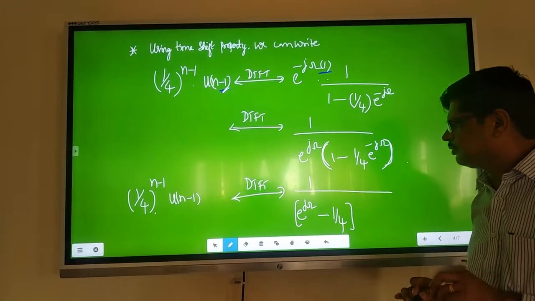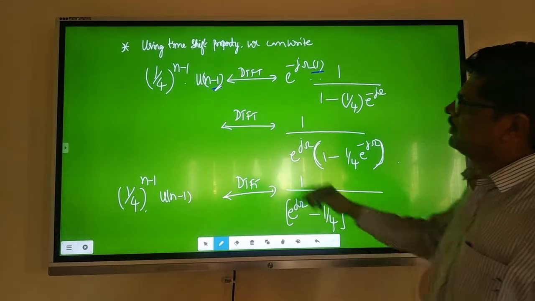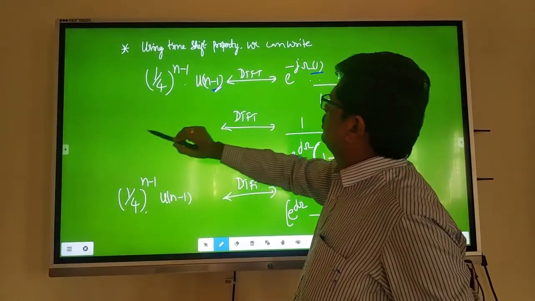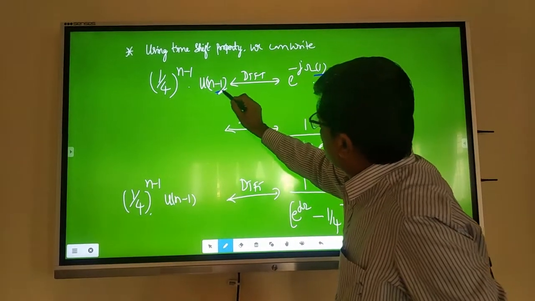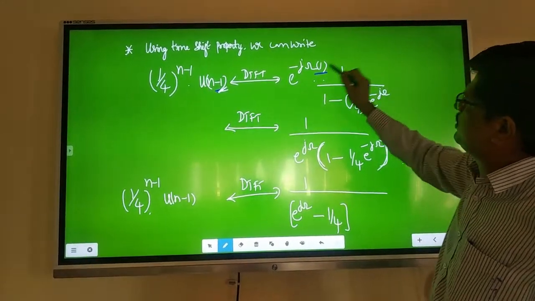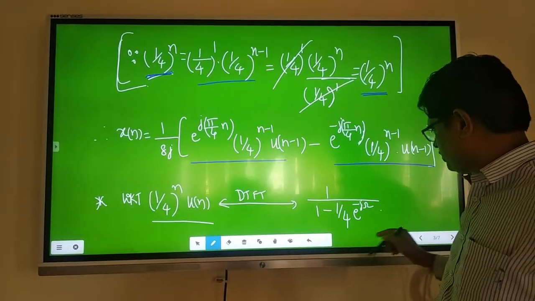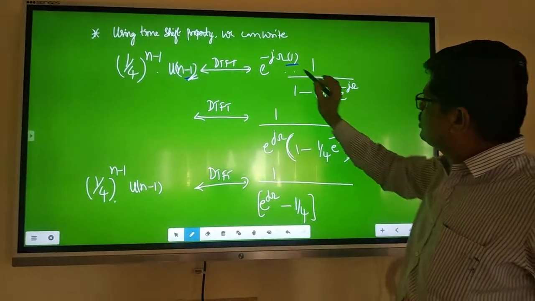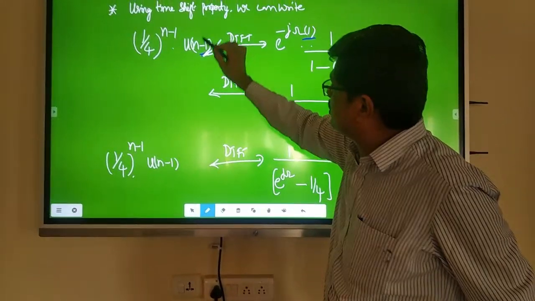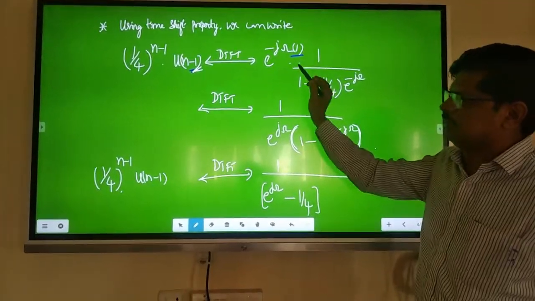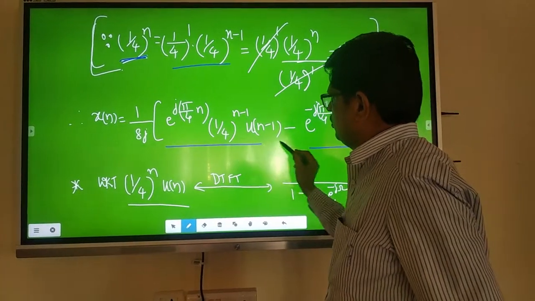That's the property, the time shift property. What does it say? The DTFT of this is nothing but, whatever shift is there, that shift you have to write, multiplied with the x of e power j omega. x of e power j omega is 1 by 1 minus 1 by 4 e power minus j omega, like your previous one. This whatever is there, into exponential of e power minus j omega multiplied by the shift. The shift is 1. That's all. Like this you can write for these two. These two are over now.